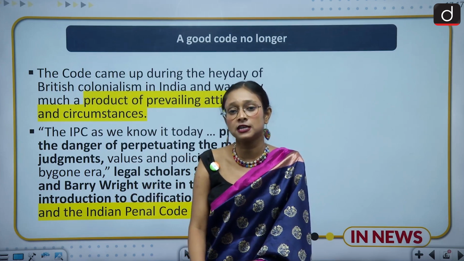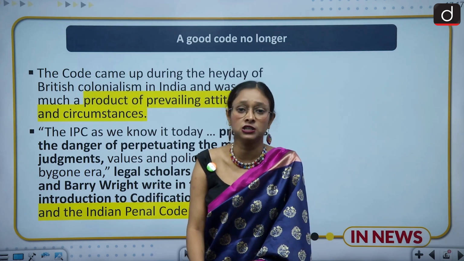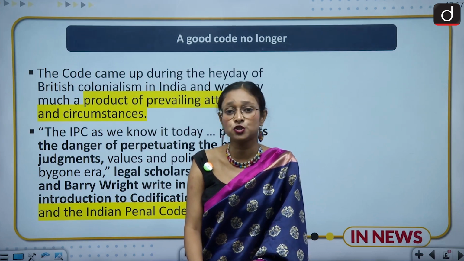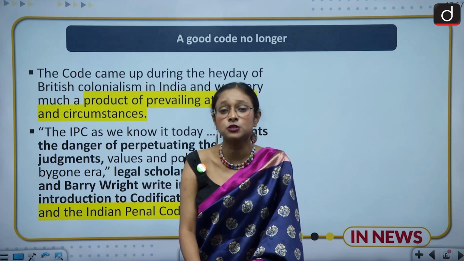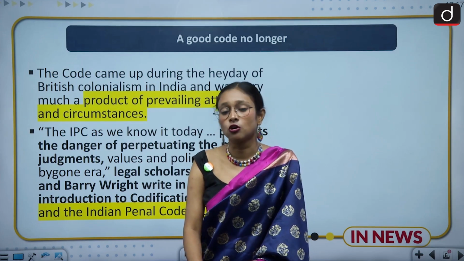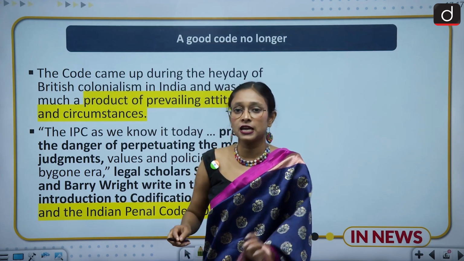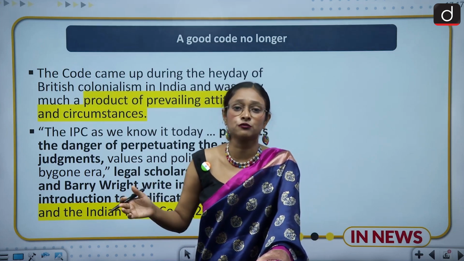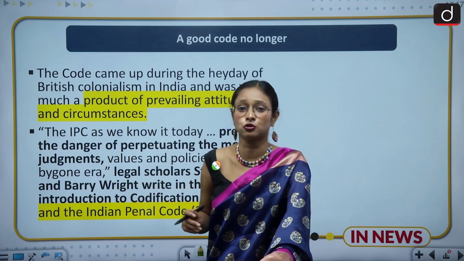So many experts say that this should not be continued in India, especially in independent India, where the needs of the people have changed, where the crimes have changed. So this is not a good code any longer. This is the debate around this, and because it serves the colonial mindset and has been made from the colonial point of view, that's why it is not a good code any longer.